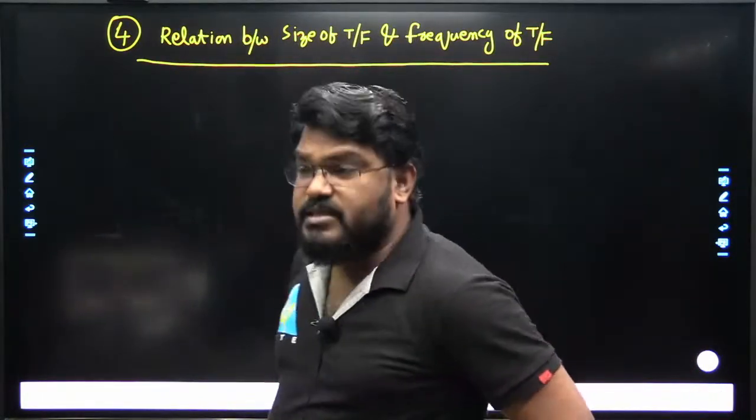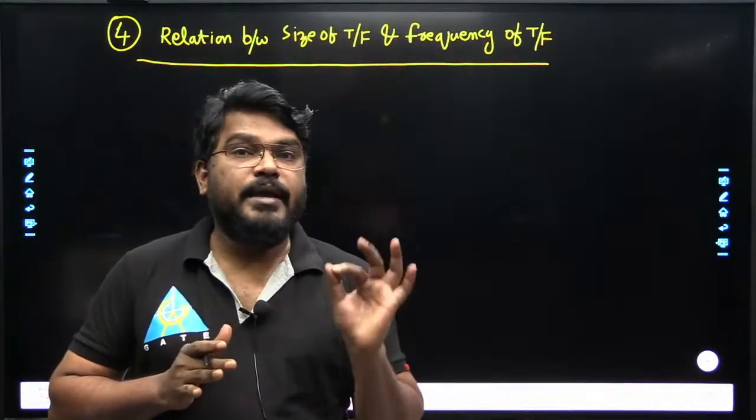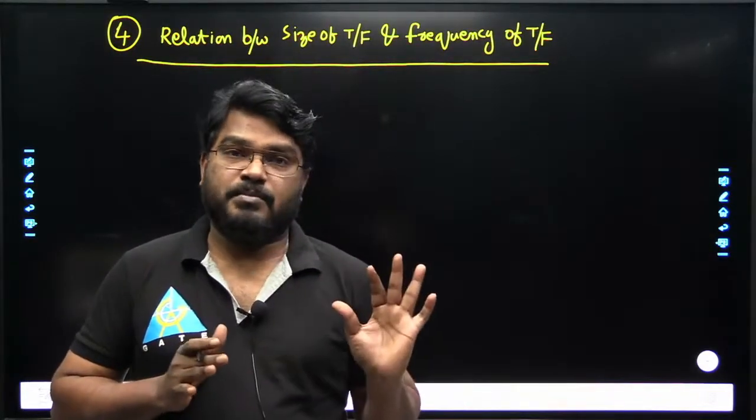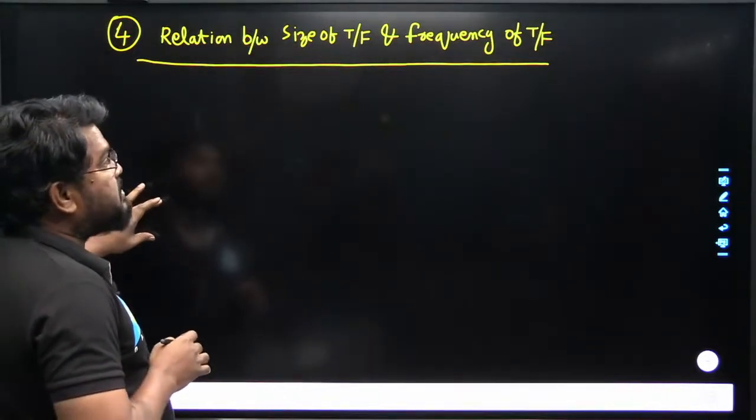This relation can also be obtained by using the EMF equation of the transformer.